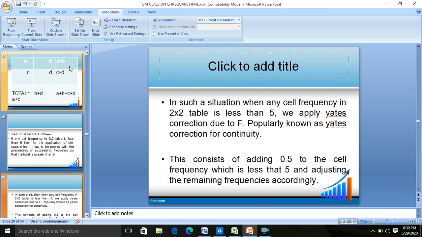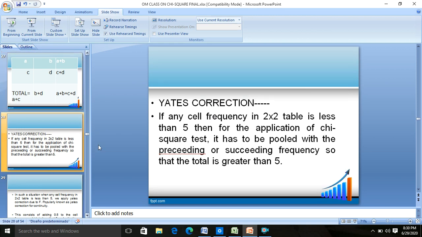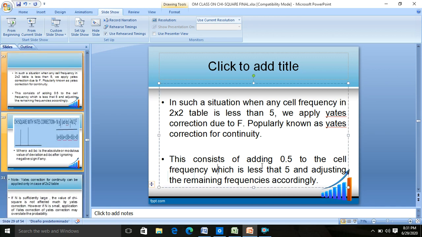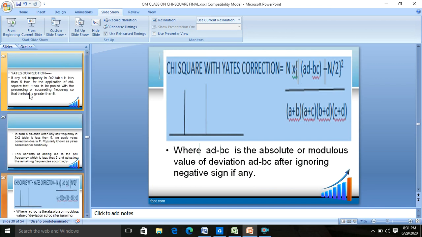That is, if out of A, B, C and D, any of the 4 cell frequencies is less than 5, you have to apply Yates correction. In such a situation, when any cell frequency in a 2 into 2 table is less than 5, we apply Yates correction for continuity. This consists of adding 0.5 to the cell frequency which is less than 5 and adjusting the remaining frequencies accordingly.